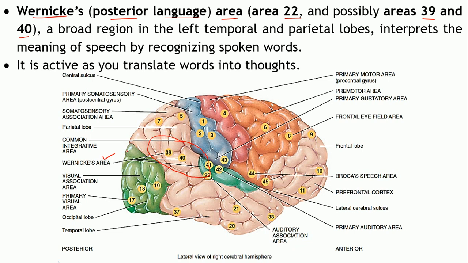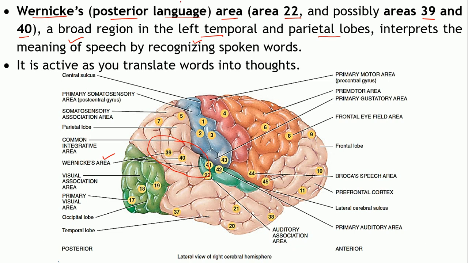Wernicke's area. So this is the broad region in the left temporal and the parietal lobes. So this will help you to interpret the meaning of the speech by recognizing the words which are spoken. So the auditory area, it will help you to hear, right?